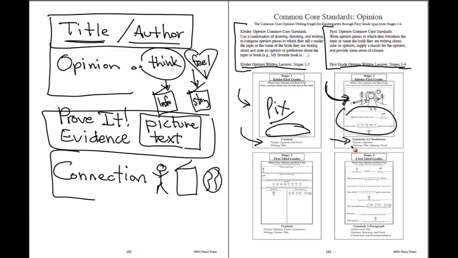So now we have stage 2. They have 2 to 3 sentences, a picture for the opinion, and what are they writing? The title, their opinion, and their proof. So notice we're moving from stage 1 to stage 2, and we're increasing the rigor.